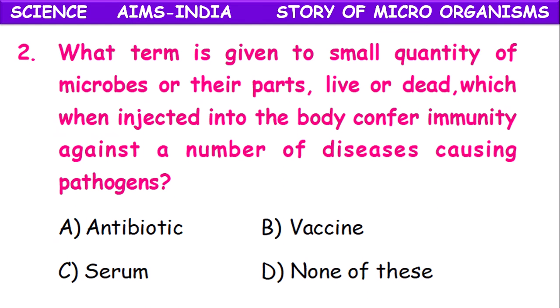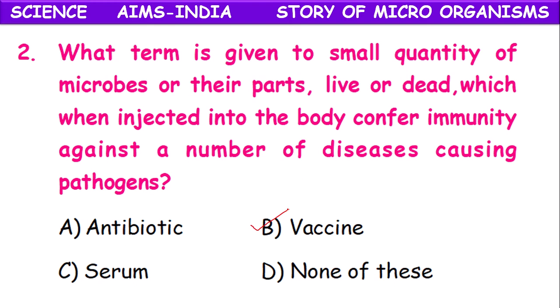What term is given to a small quantity of microbes or their parts, live or dead, which when injected into the body confer immunity against a number of disease causing pathogens? Antibiotic, vaccine, serum, none of these. It is the vaccine.